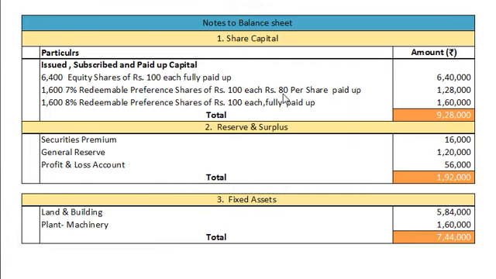So to redeem these preference shares, we need to make a final call of rupees 20 per share to make them fully paid up. So 1,600 shares multiplied by rupees 20 would be rupees 32,000, and then our 7% redeemable preference shares will become fully paid up. For redemption purpose, we have free reserves, general reserve and profit and loss account, that is 1,20,000 and 56,000. Further, we have a securities premium balance of rupees 16,000. This can be utilized to make provision for premium on redemption if any. Okay. Now let us solve the example.